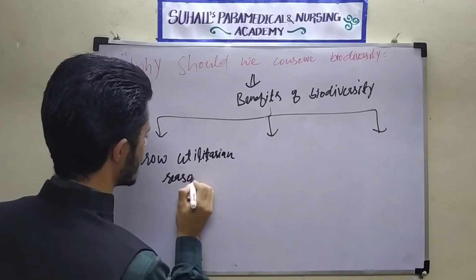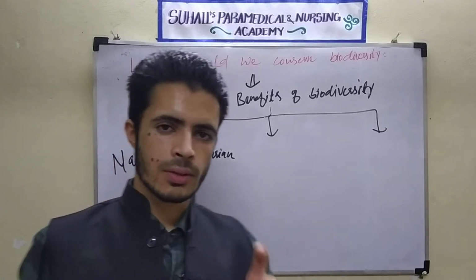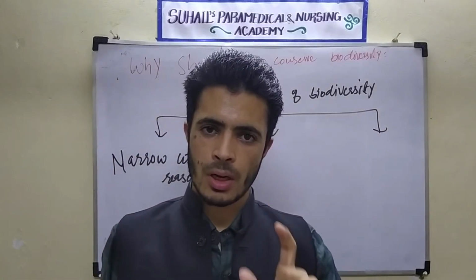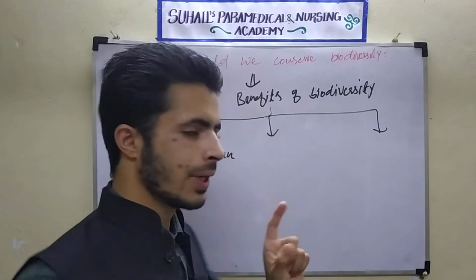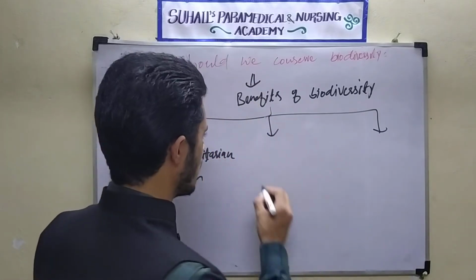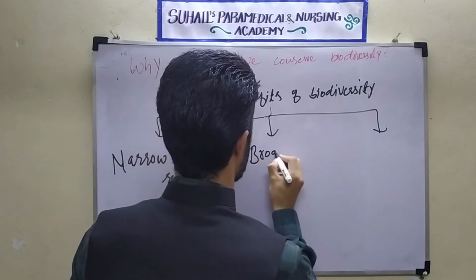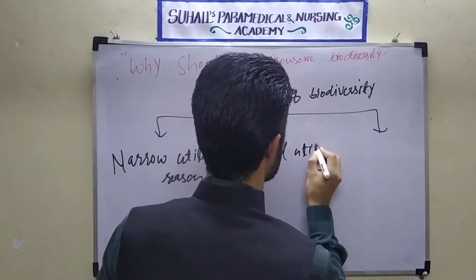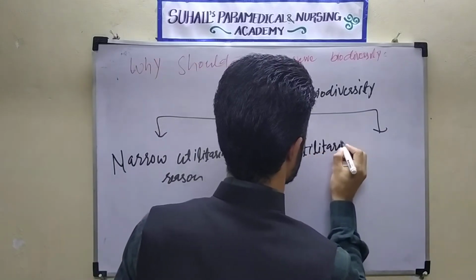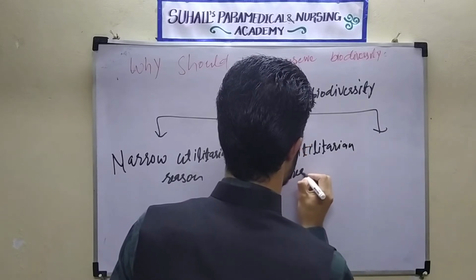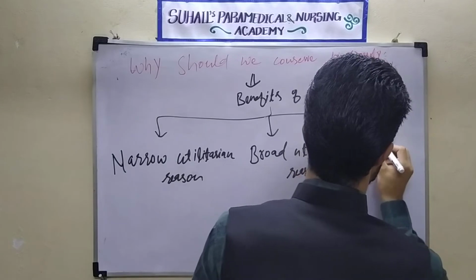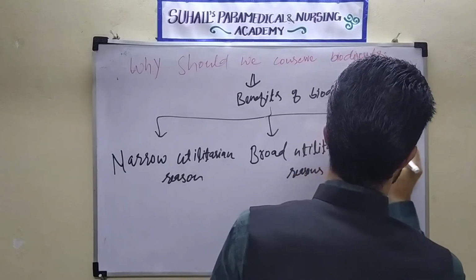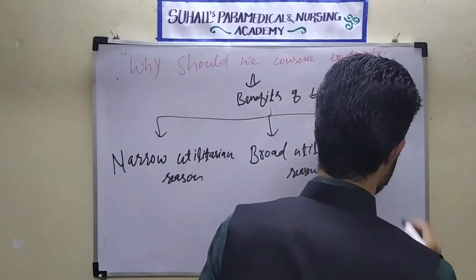There are three reasons because of which we are protecting biodiversity. First is narrow utilitarian reasons. Another is broad utilitarian reasons. Another is ethical reasons.